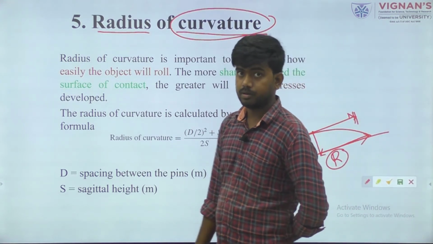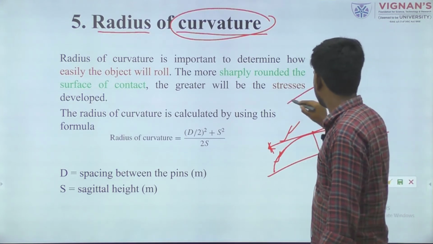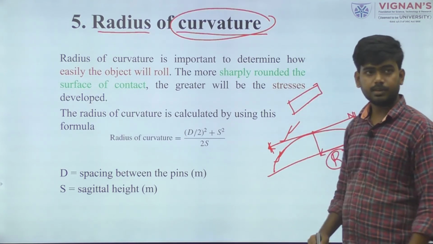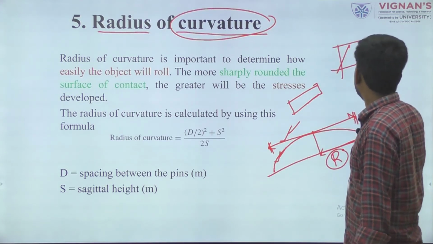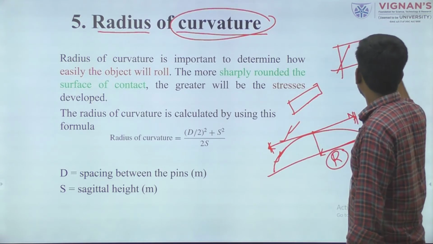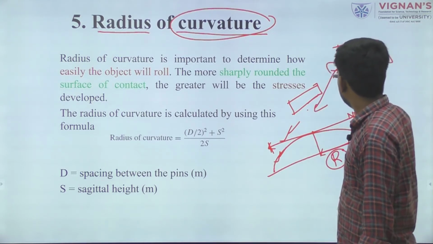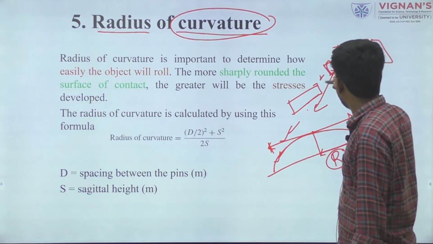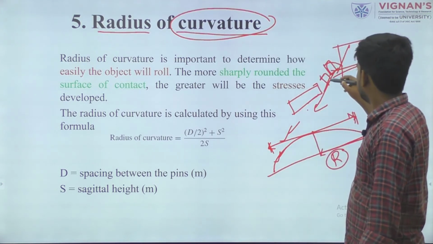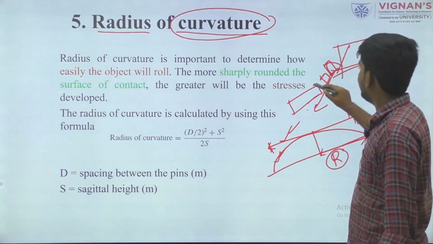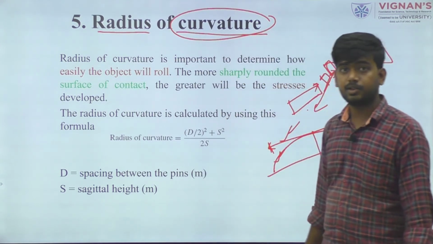Why is it important? Because if any material has a shape like this and is stored in a vehicle, and you want to unload it this way, then when we are unloading, this corner will get damaged, and it will be very difficult to unload.